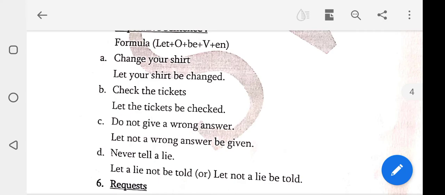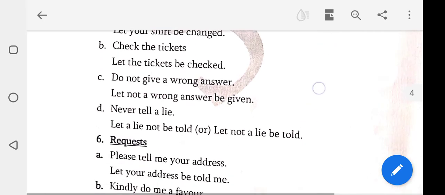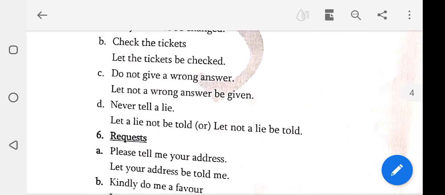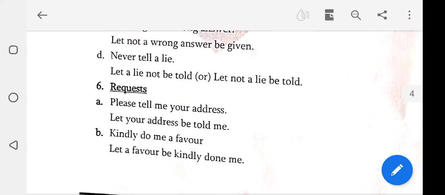Don't give a wrong answer. Let not a wrong answer be given. Never tell a lie. Let a lie not be told, or let not a lie be told. In this request, for example, please tell me your address. You use let here, the imperative formula. Let your address be told me.